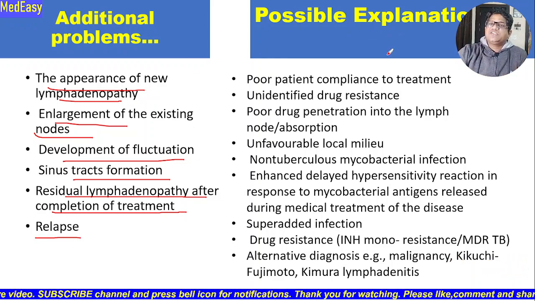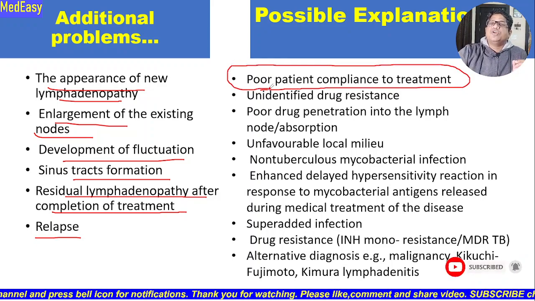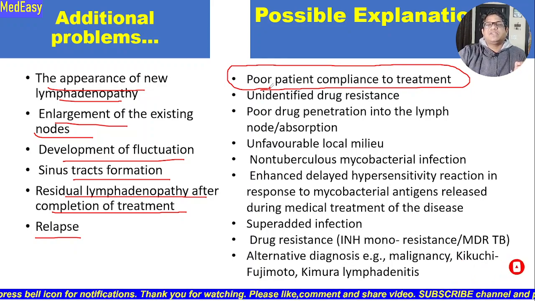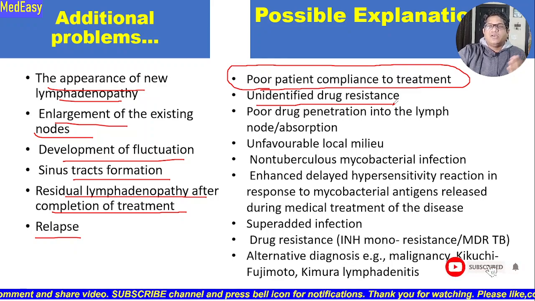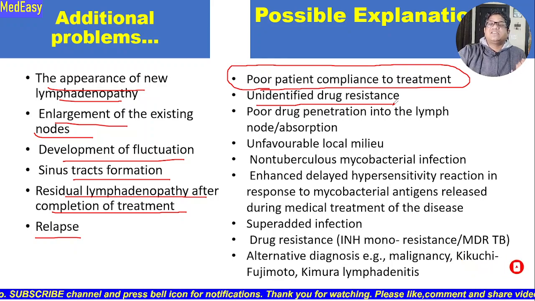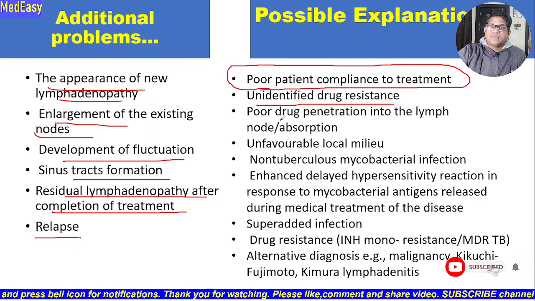What are the possible explanations for this? Here comes poor patient compliance to treatment. This is the first and most common factor. Patients sometimes do not take their anti-tubercular treatment effectively, so they are not compliant. That is the most common factor we should look for. Then the second point is unidentified drug resistance. Sometimes patients have background drug resistance, in case of monodrug resistance or polydrug resistance, or rifampicin resistance cases also. If that drug resistance is not identified at the start of treatment, there is a chance of failure. And the third point is poor drug penetration into the lymph node or poor absorption.